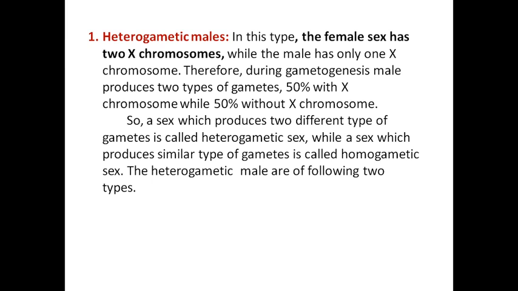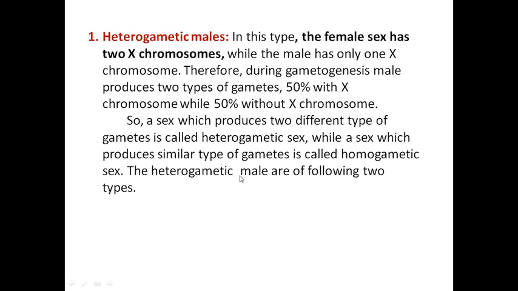Males are heterogametic, and because of that, when gametogenesis happens in males, 50% sperms contain the X chromosome and 50% sperms do not have the X chromosome. While females are homogametic, because females have 2 X chromosomes, so 100% ova will contain the X chromosome. So a sex which produces 2 different types of gametes is called heterogametic sex, while a sex which produces similar type of gametes is called homogametic sex. So female is homogametic, male is heterogametic.